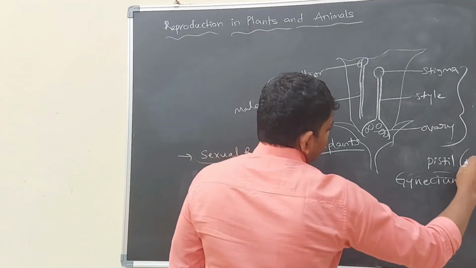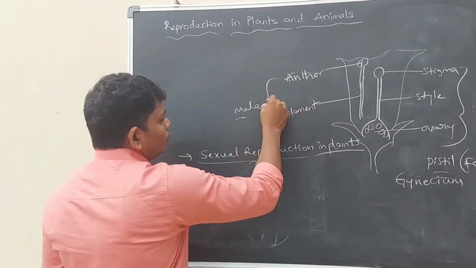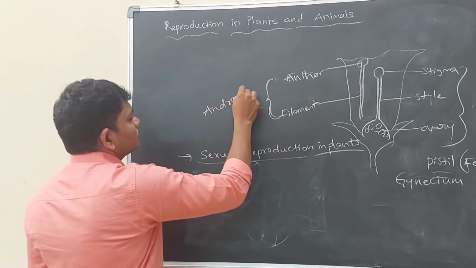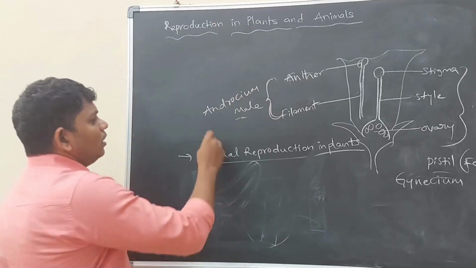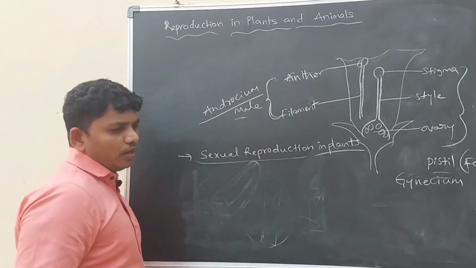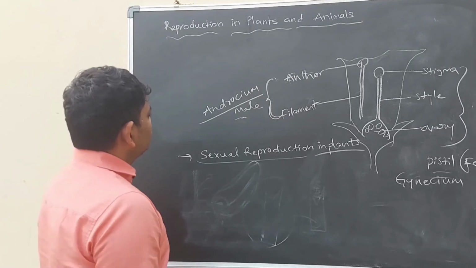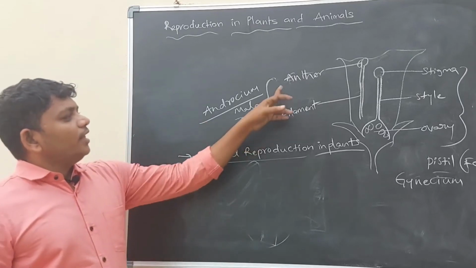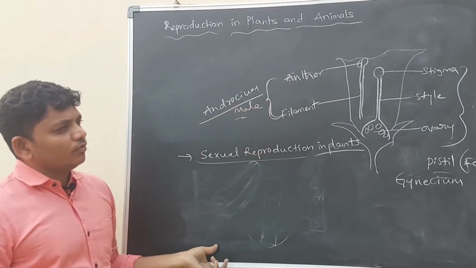This is the female part, and this is the male part. Anther and filament together are called the androecium. This belongs to the male part in the flower.